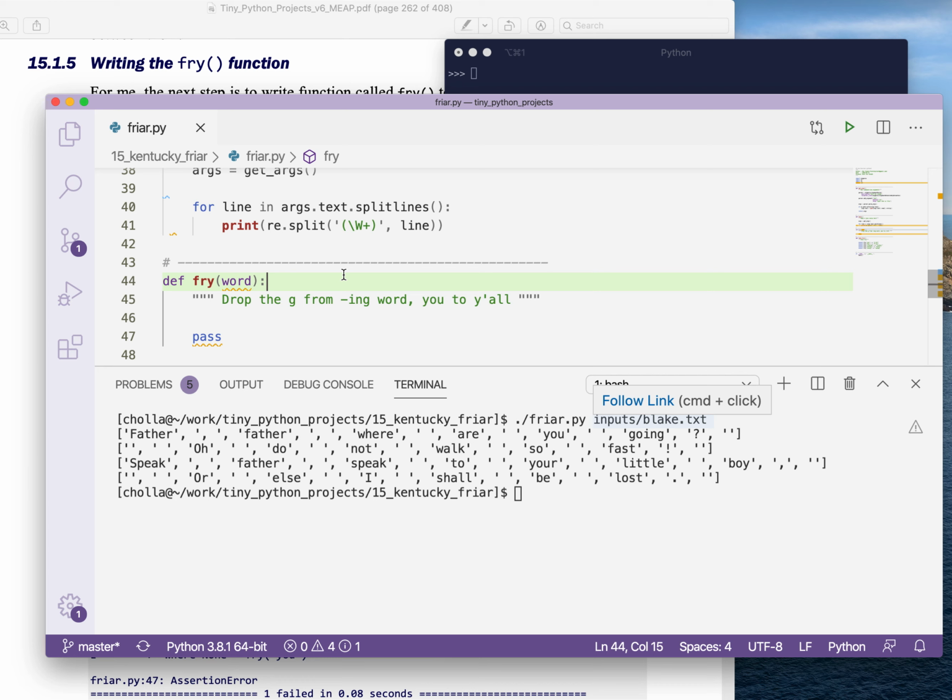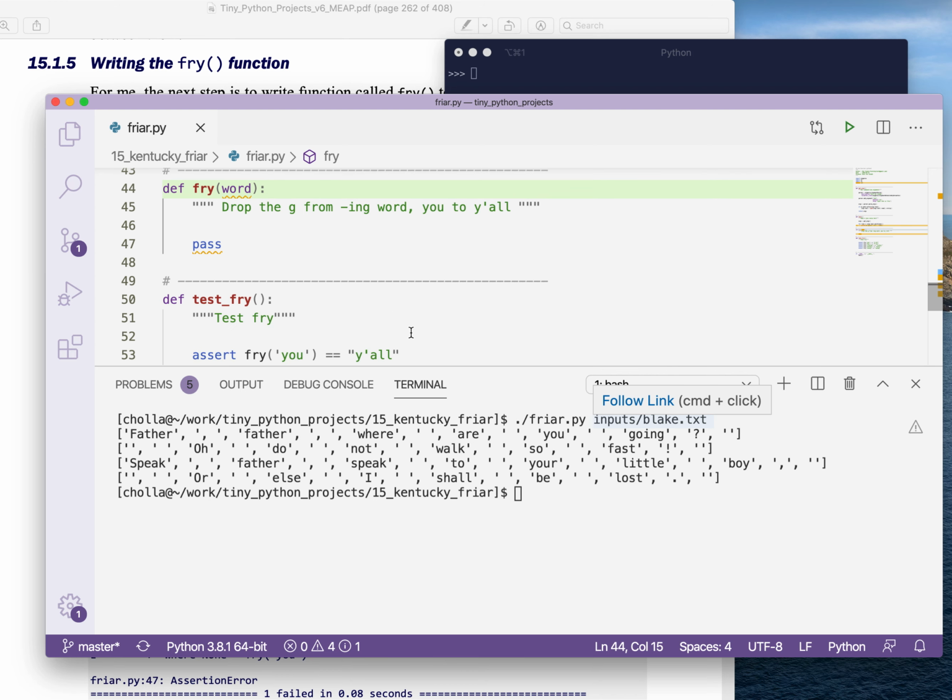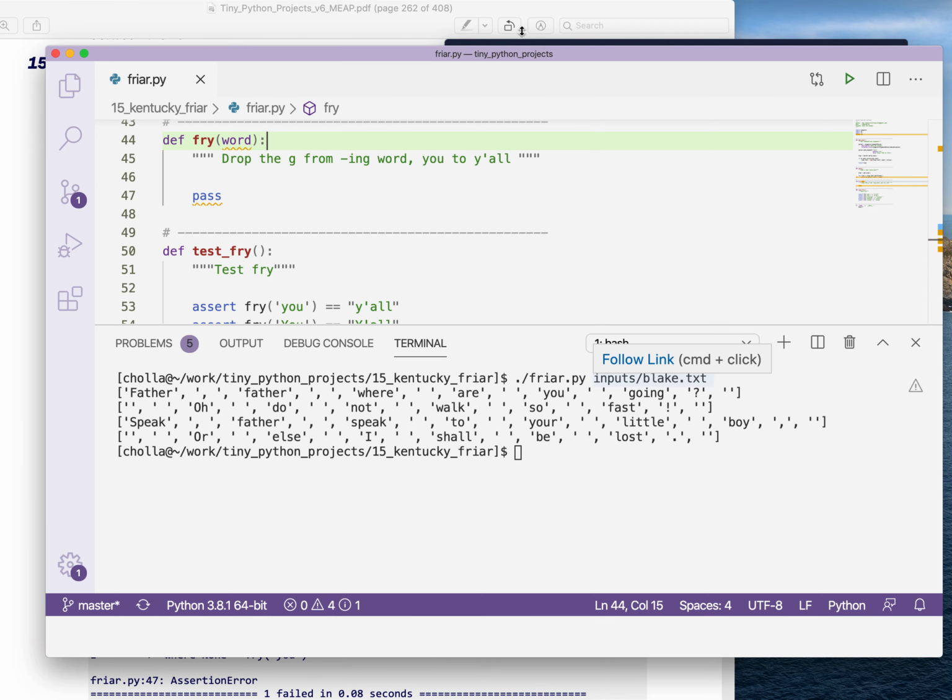I could actually just return the empty string, that would be another thing. By putting pass, it's a placeholder. It's a no-op, no operation. Since it literally does nothing, Python never sees a return statement, and so it will just return the None value. It's a way of putting a placeholder, because if I didn't put something, this wouldn't compile. It wouldn't be valid Python. So I've got this idea of a function that I'm going to call fry.